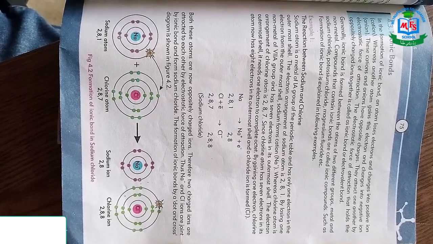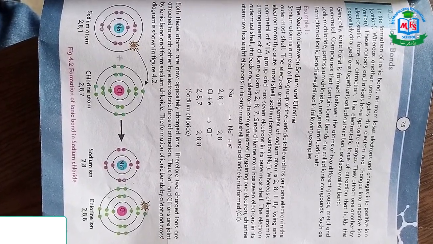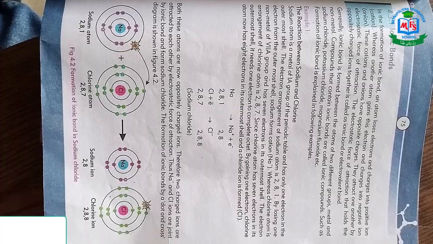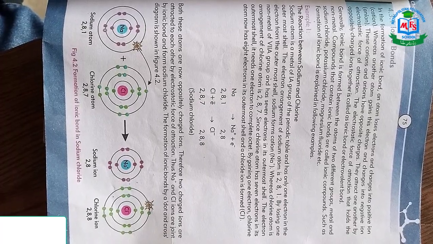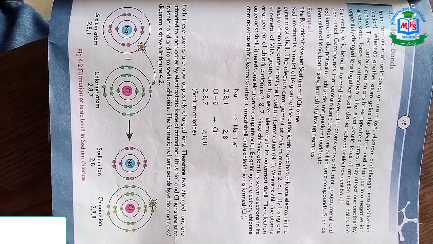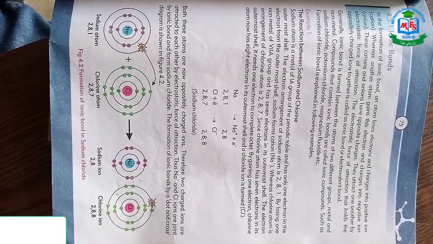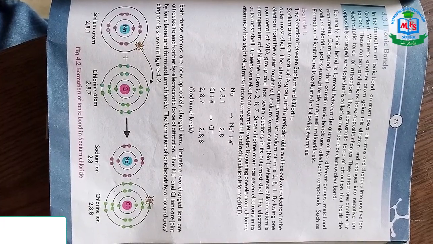This type of bonding which exists between two oppositely charged ions is called ionic bonding. When the sodium ion combines with the chlorine ion, sodium chloride is formed.